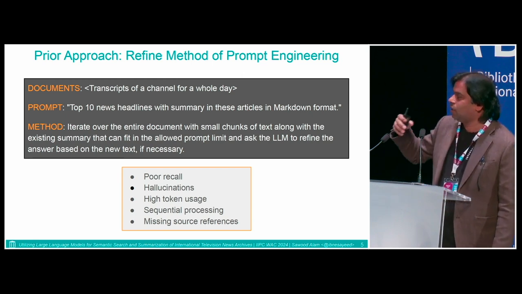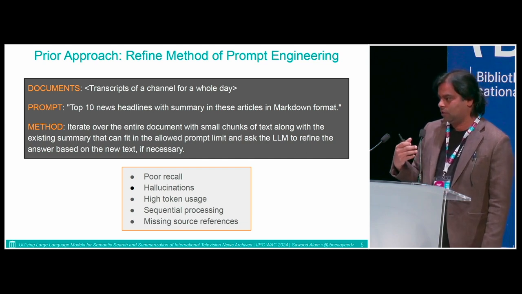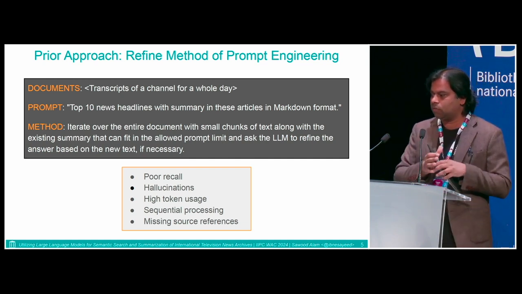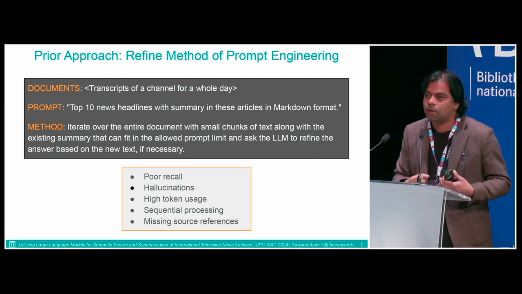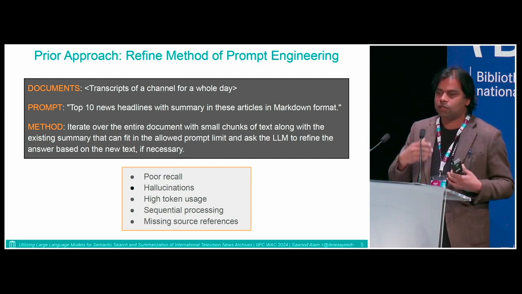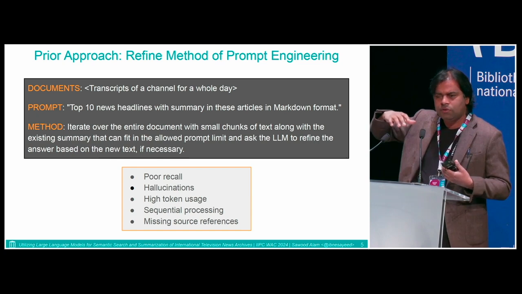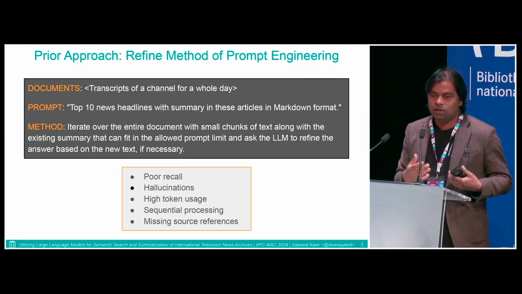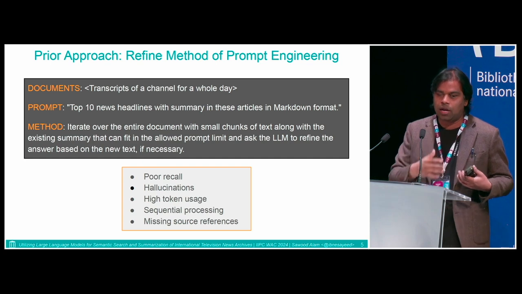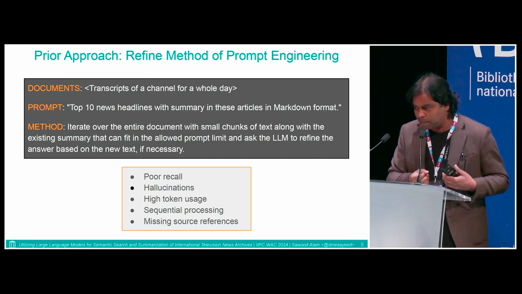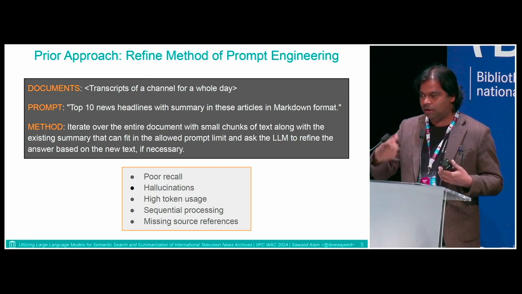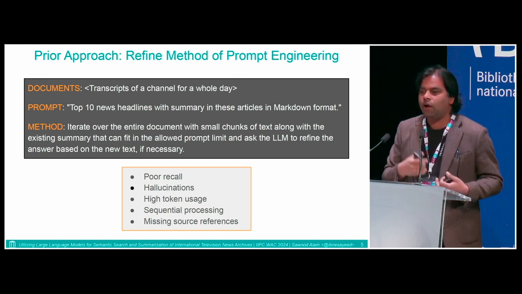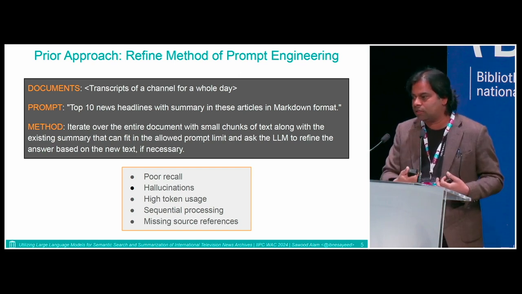But the way it was working, the data could not fit in the prompt itself. So we were doing it piece by piece, like first sending say 1,000 tokens or something with this question, and we get a response. And next time we say, hey, there was some text that we sent and we got this answer. Now here's some more text. Refine this answer in the light of this extra text that we are sending. And we were doing it iteratively again and again until the end of the transcript. And then finally, we'd get a refined answer.